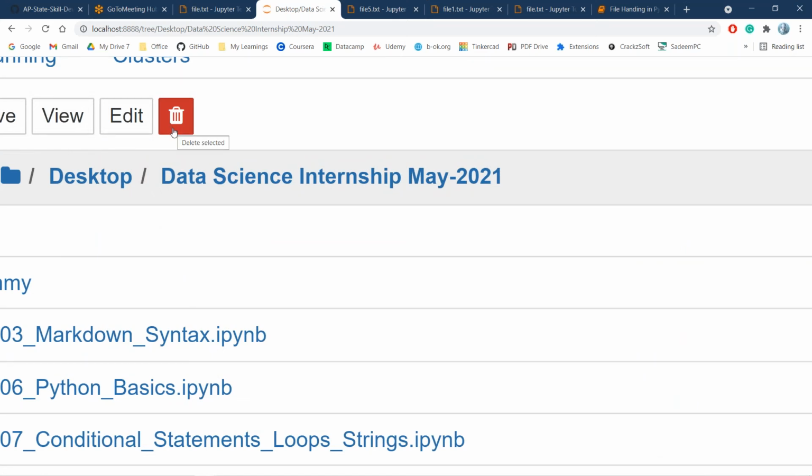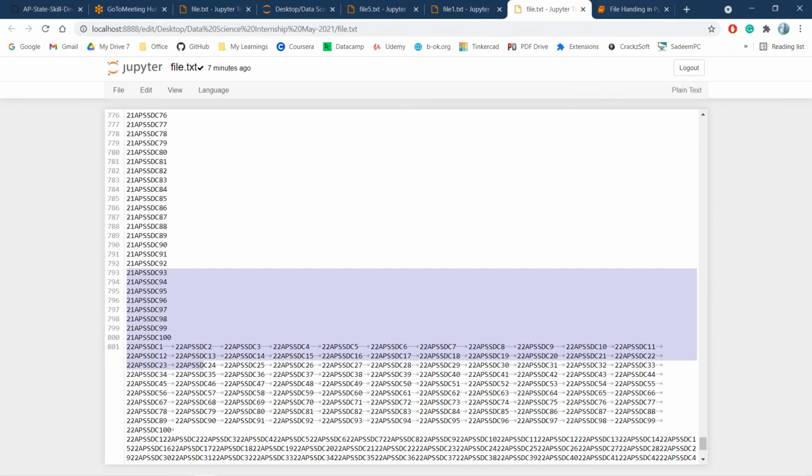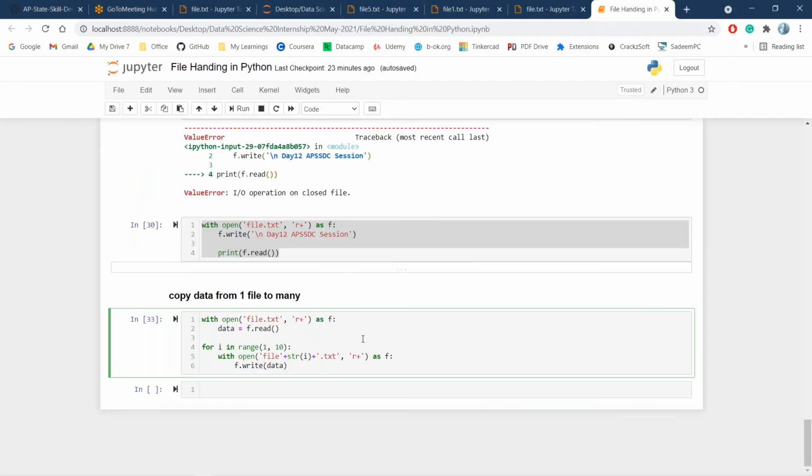But if you want to delete a file programmatically, we have to use another module. We can discuss that when we discuss modules and packages. There is one module called system. Using the system module, we have discussed the rm Linux command previously. Using the rm command, we can programmatically delete those particular files. For now, remember, if you want to delete, delete them manually.